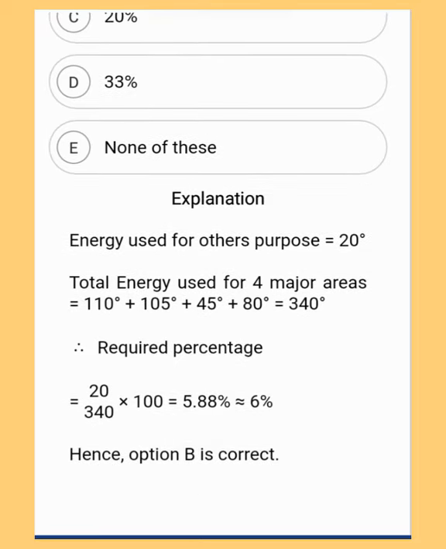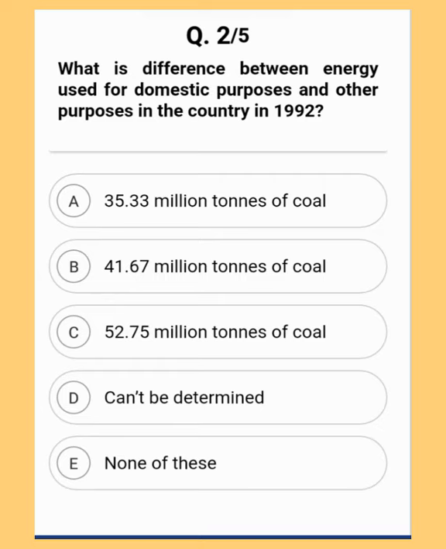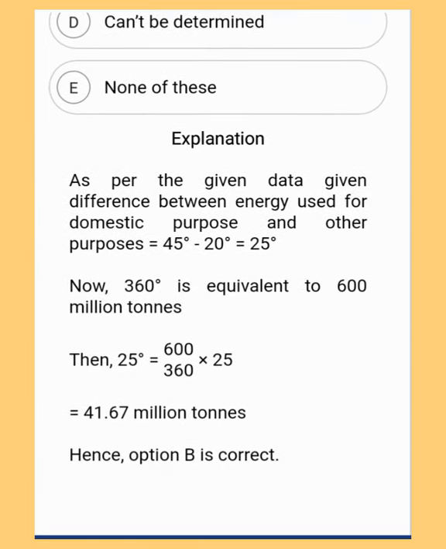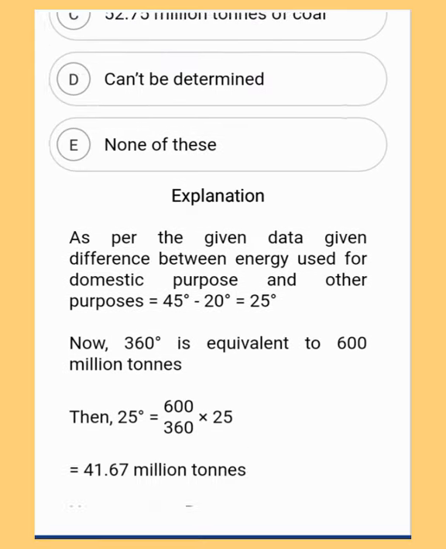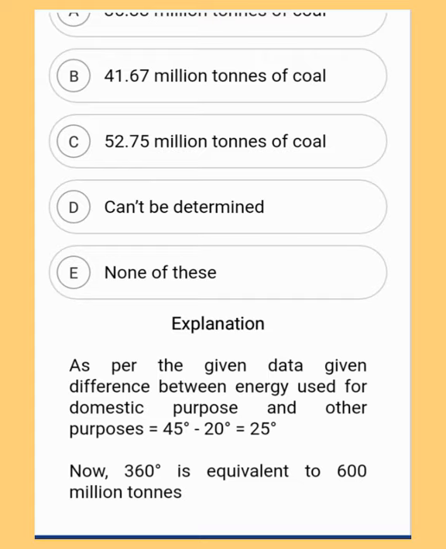Moving to the next explanation. As per the given data, difference between energy used for domestic purpose and other purposes is equal to 45 degree minus 20 degree is equal to 25 degree. Now 360 degree is equivalent to 600 million tons. Then 25 degree is equal to 600 by 360 into 25, which is equal to 41.67 million tons. Hence, option B, which is 41.67 million tons of coal, is the correct answer.